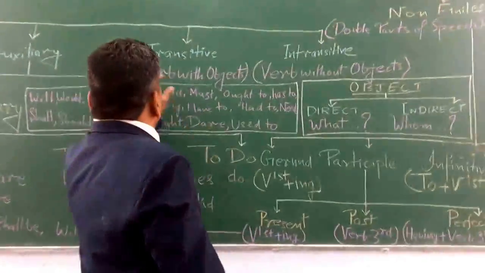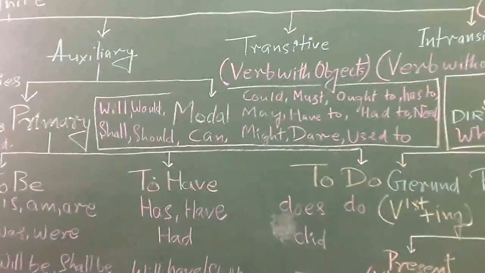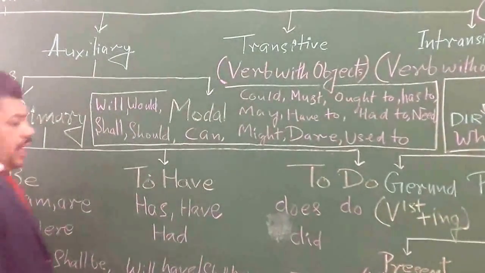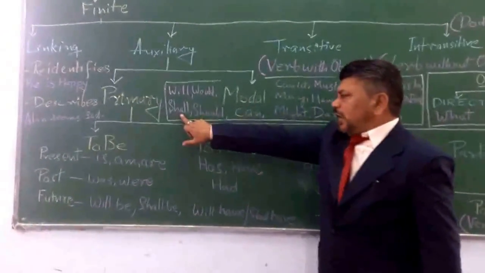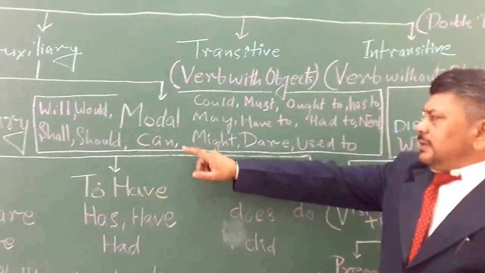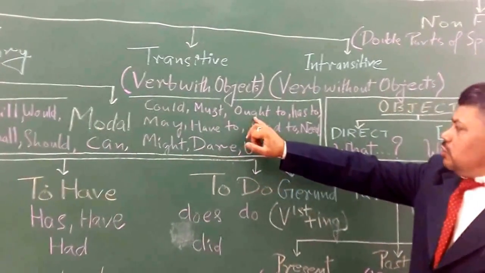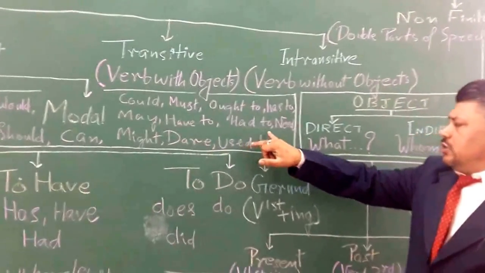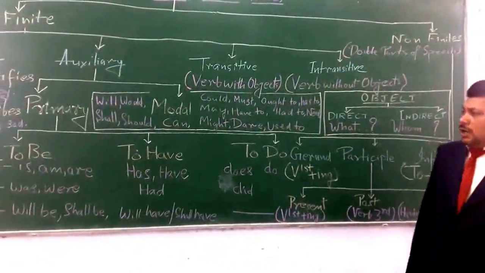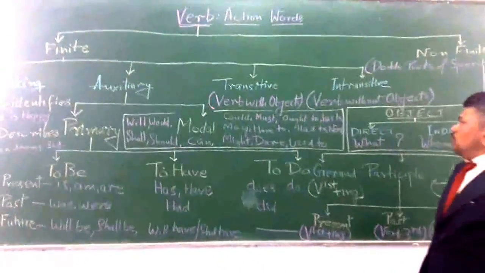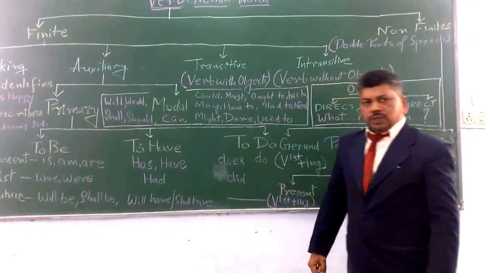Moving to the secondary auxiliary or modals. Secondary auxiliaries are also known as modal verbs: will, would, shall, should, can, could, may, might, must, ought to, has to, have to, had to, need, dare and used to. These are modal auxiliaries. And then moving towards the next categorization of the verb, that is transitive verb.